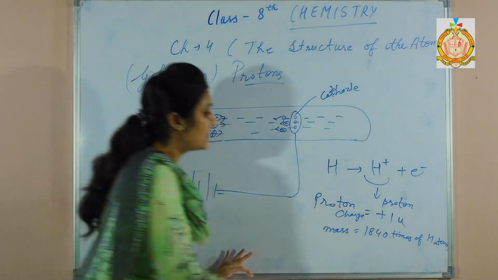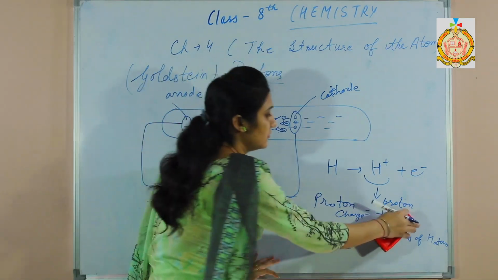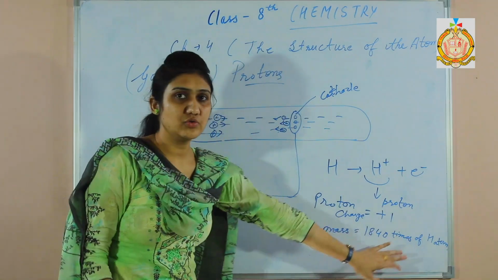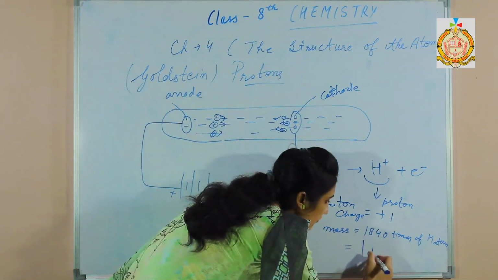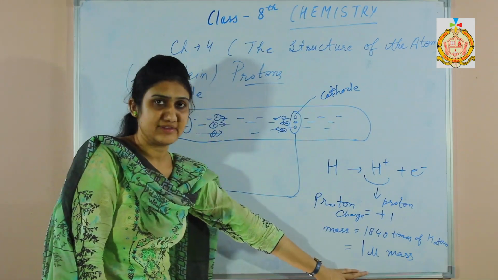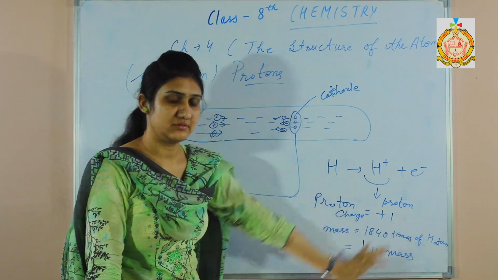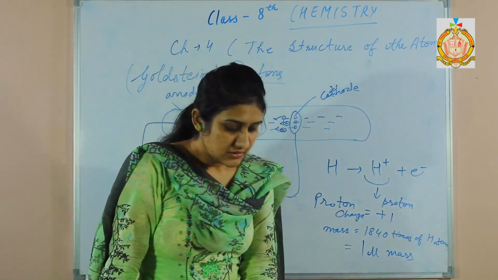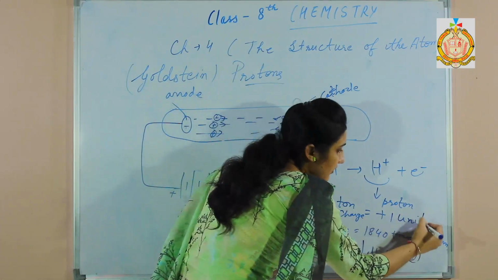Its charge is only +1, not U. U is used for unified mass, and its mass is 1 U. Mass is always written as a whole number for convenience. Mass is 1 U but charge is 1 unit. We are not writing the units of charge, so we can write 1 unit.